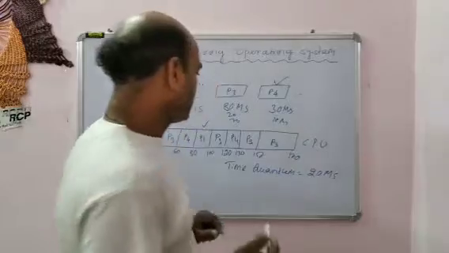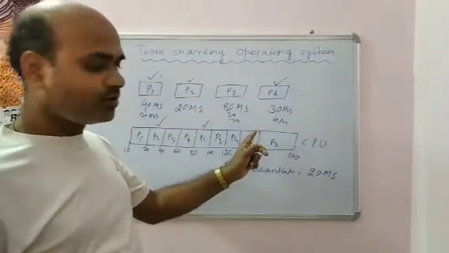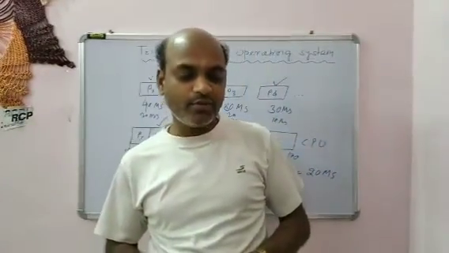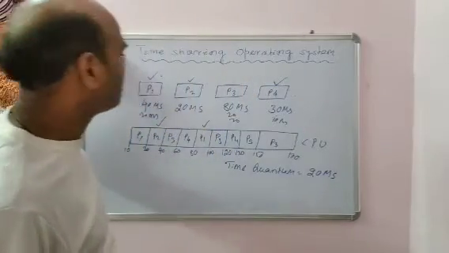So in this way, all processes use the CPU time, and the processor time is shared among multiple users. So this is all about the time sharing operating system.